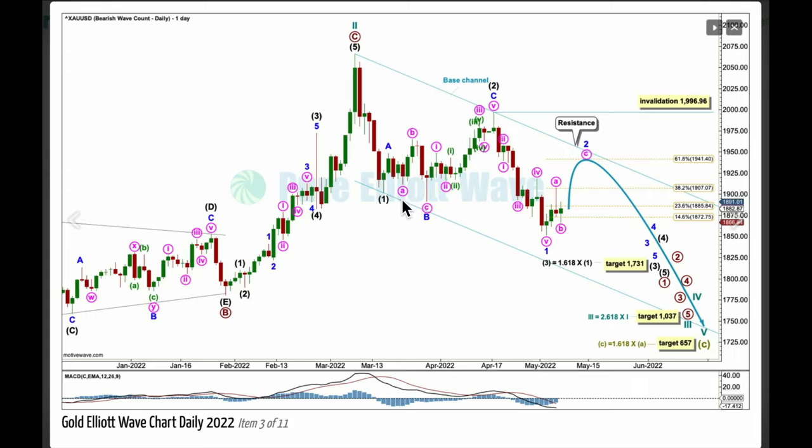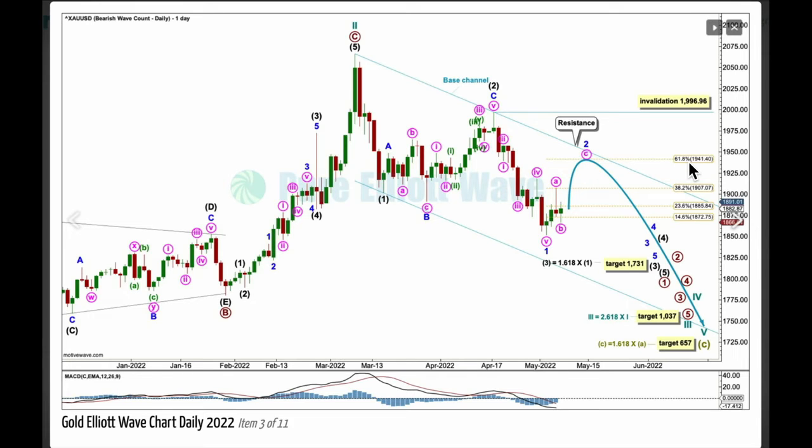And so the base channel will be important next week. Draw it from the start of 1 to the end of 2, place a copy on the end of 1. Lower degree second wave corrections may find resistance or support at the trend at the side of the channel opposite to the trend. In this case, the trend may be down, so minor 2 should find resistance at the upper edge of the channel. Minor 2 may bounce next week as a short, sharp zigzag.